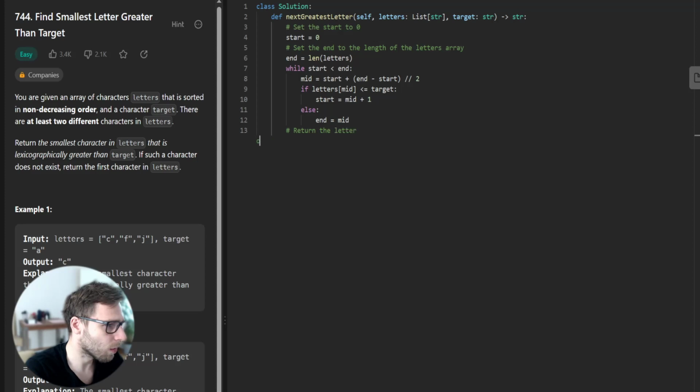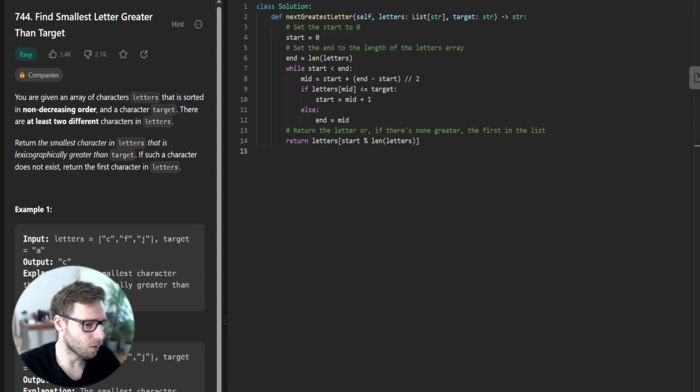And return the letter, or if there is no greater one, the first in the list. So return letters[start % len(letters)], and yep, this is our implementation.